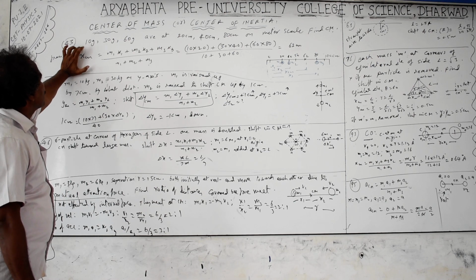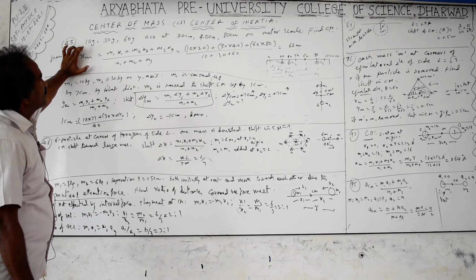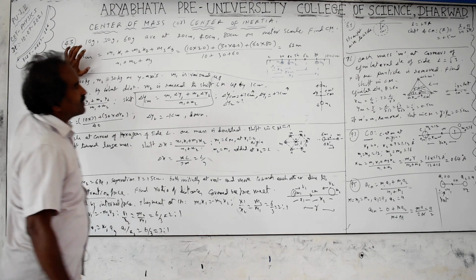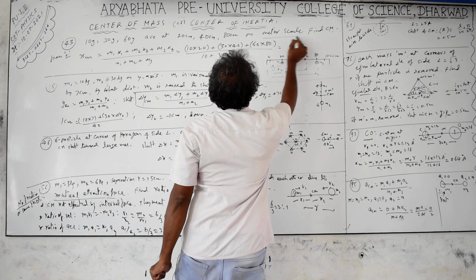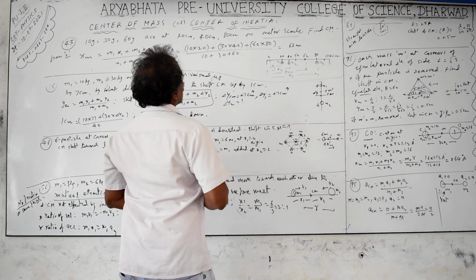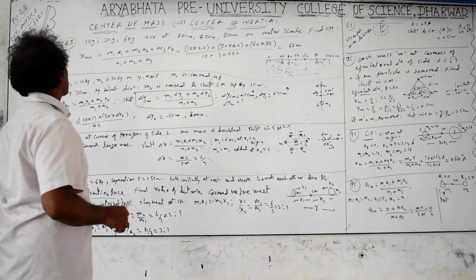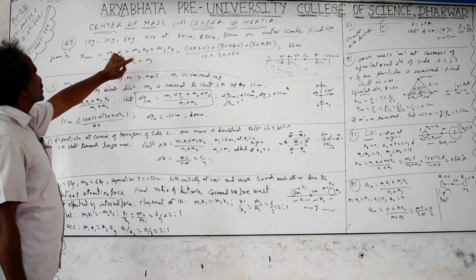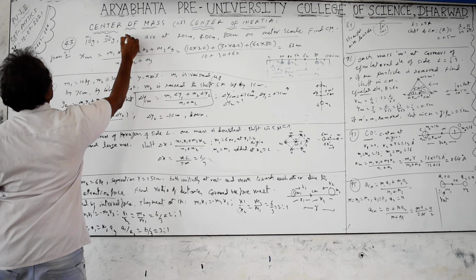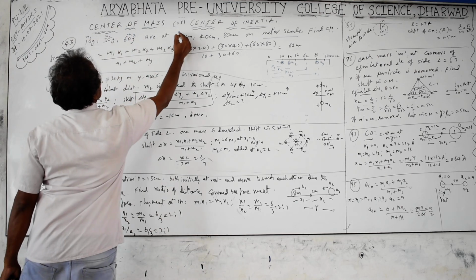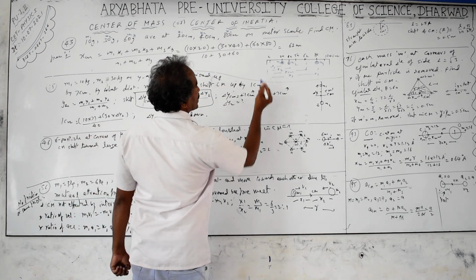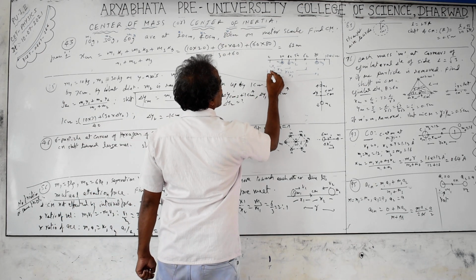Question 43: 10 grams, 30 grams, 60 grams are located at 20 centimeters, 40 centimeters, 80 centimeters on a meter scale. If they mention a meter scale, it means a 100 centimeter scale, that is 1 meter. On the meter scale, find the location of center of mass. xcm equals m1 x1 plus m2 x2 and so on, by total mass. This is m1, m2, m3 and this is x1, x2, x3. We are taking them on the x axis; you can imagine the x axis if they do not mention it.